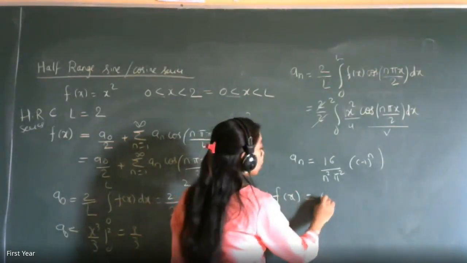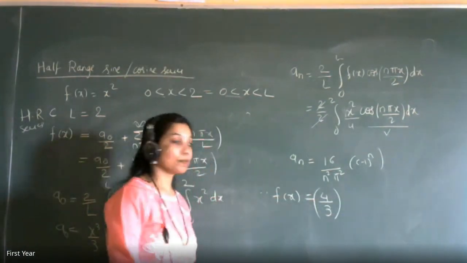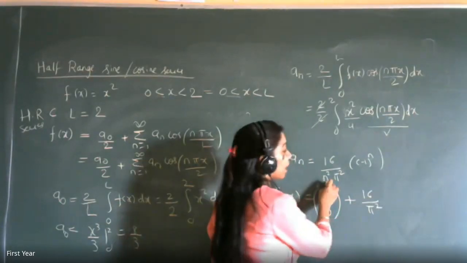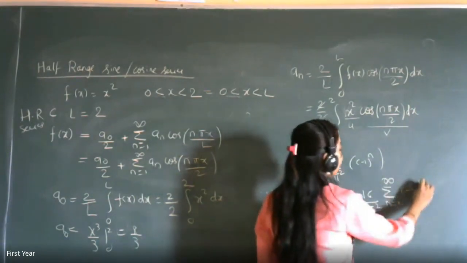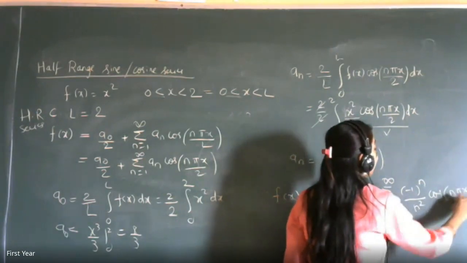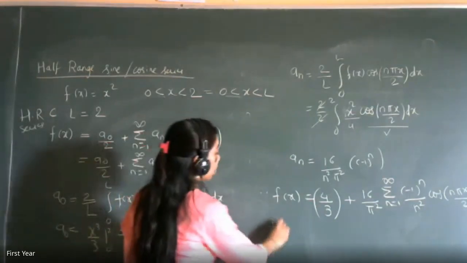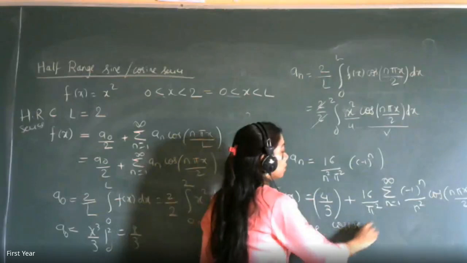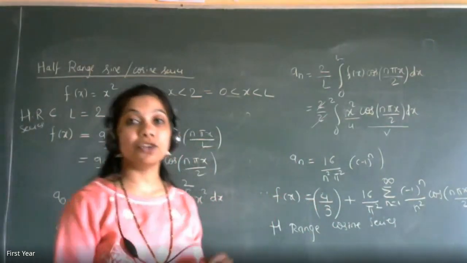8 by 3. So I write directly it is 4 by 3 because it is a naught by 2, plus 16 upon pi square, which is independent of n, summation n from 1 to infinity minus 1 raised to n upon n square cos of n pi x by 2. This will be a Fourier series, half range cosine series. Is this okay, everyone? This is half range cosine series.